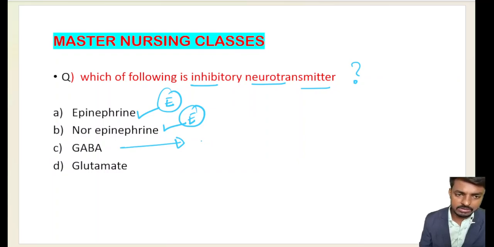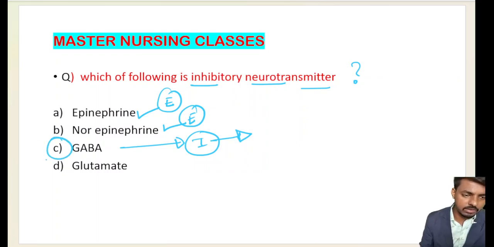Gamma aminobutyric acid is an inhibitory neurotransmitter, which inhibits the function of the brain. So deficiency of GABA means decreased inhibition on the brain, which means an increased risk of anxiety. Okay, so we have studied this GABA. GABA is an inhibitory neurotransmitter. Here is our answer: GABA.